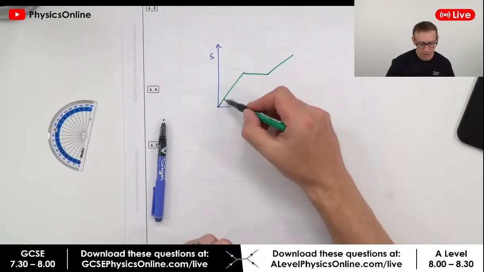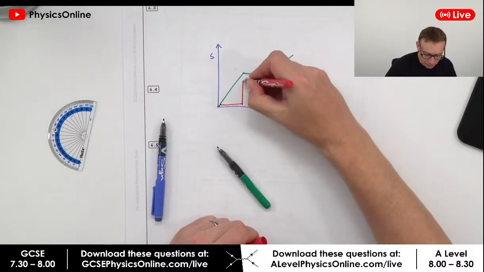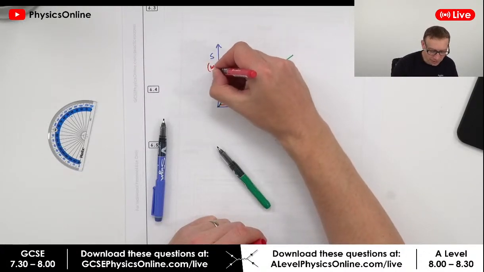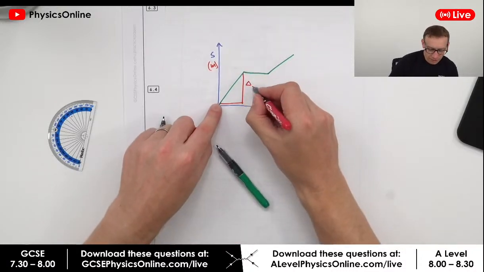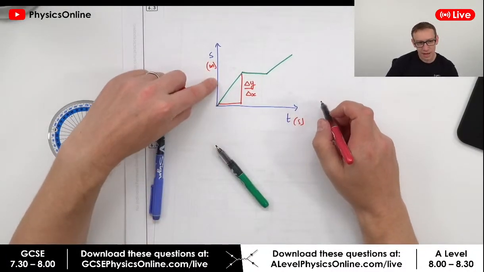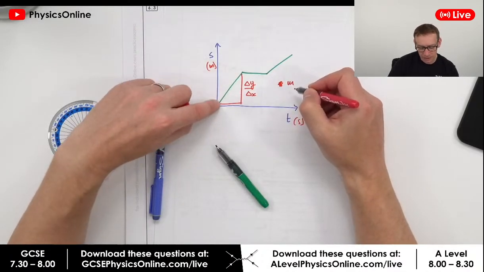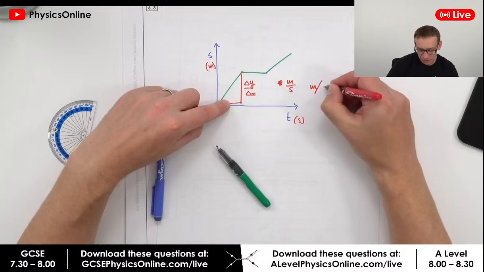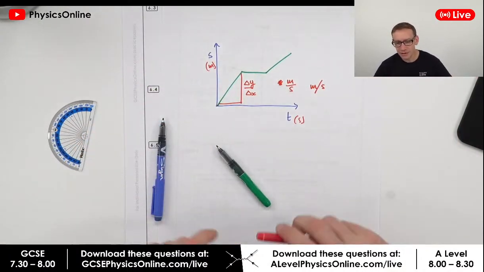Okay, if you were to work out the gradient of this line over here, and of course you do that by drawing a big triangle, we've got the distance measured in meters and we've got the time measured in seconds. And to work out the gradient, which is dy by dx, you're going to have the change in s, which is in meters, divided by the change in x, which is in seconds. And therefore the units of that gradient would be meters per second. So yeah, gradients can have a unit.